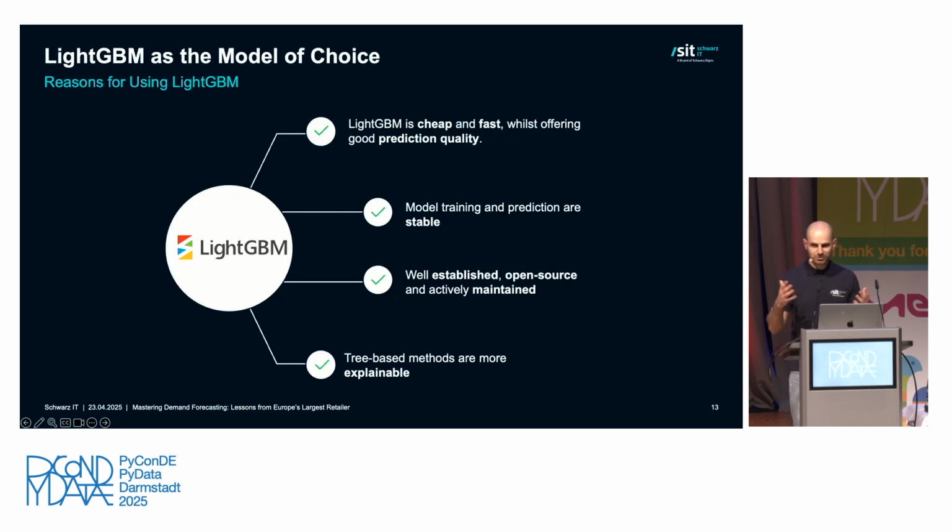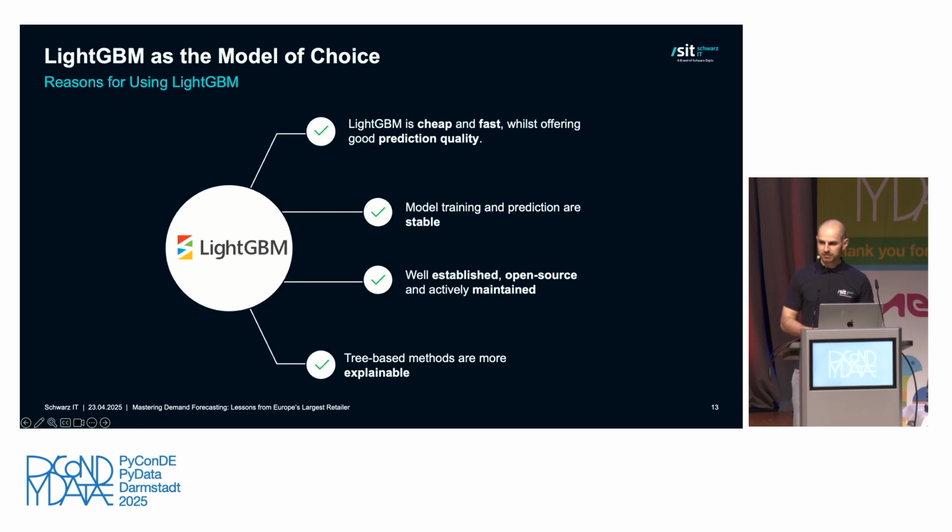Now, I've already introduced modeling time series forecasting as a tabular regression, but there's still a lot of options. We actually choose to use a tree-based gradient boosting method, and I think most of you might be familiar with LightGBM. There are a lot of reasons to use LightGBM, but I will go into the four most important ones for us. The first one is, of course, its cost. We train hundreds of thousands of models based on our training level regularly, so the training, but also the predictions, have to be cheap and fast. And this, of course, whilst offering good prediction quality.